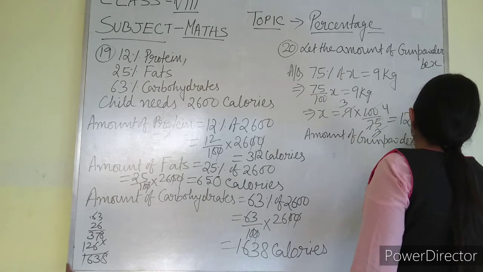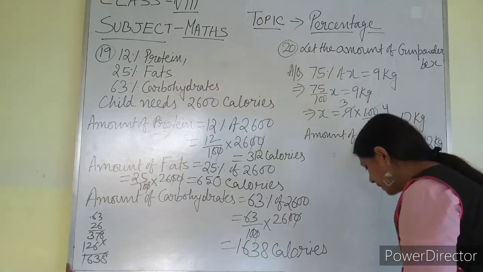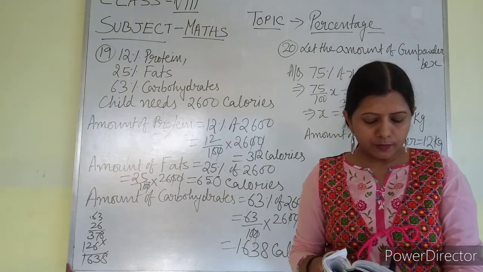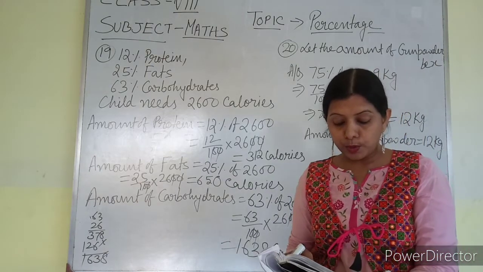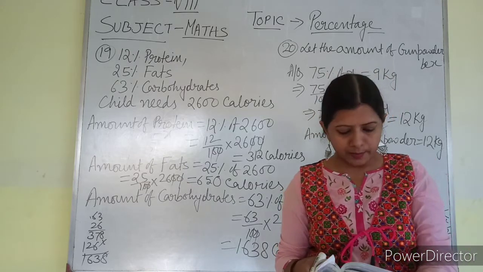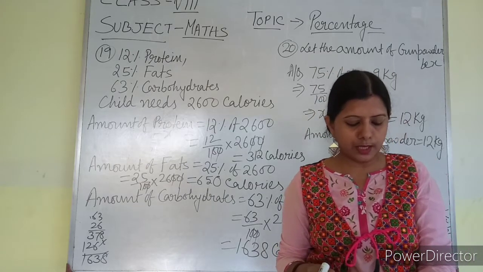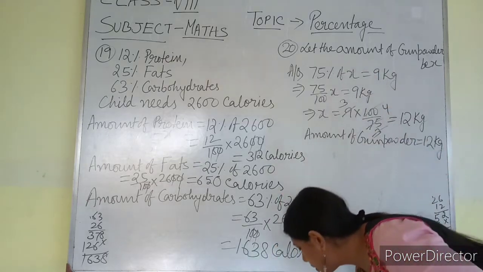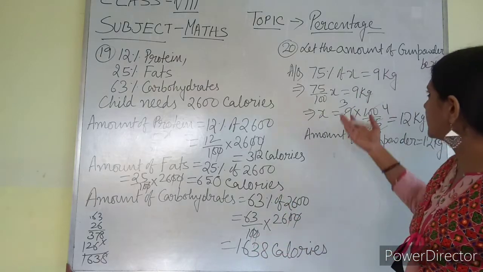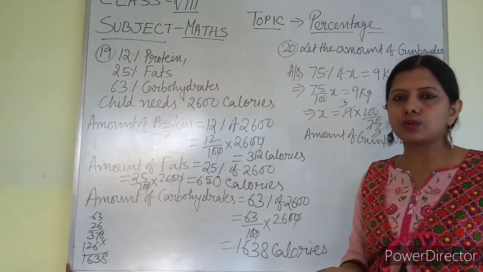Amount of gunpowder equal to 12 kg. There is another part in this question. The part is what amount of gunpowder would contain 2.5 kg of sulfur? If the sulfur is 2.5 kg, then what is the amount of gunpowder? Again, according to the question, 10% is sulfur. So I will take the amount of gunpowder as X only.